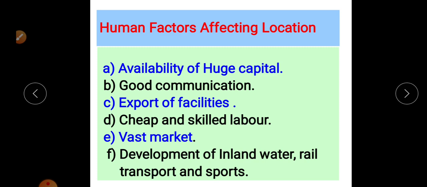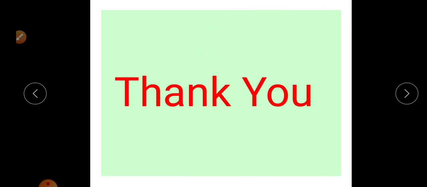And the ports for water transportation are also available due to the broken coastline. In this way, we have discussed the human as well as physical factors which play an important role in the development of the North American industrial region. Okay, thank you.